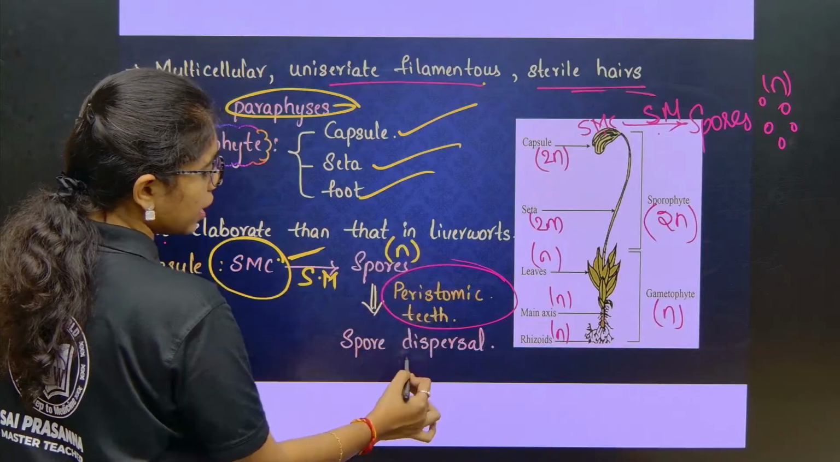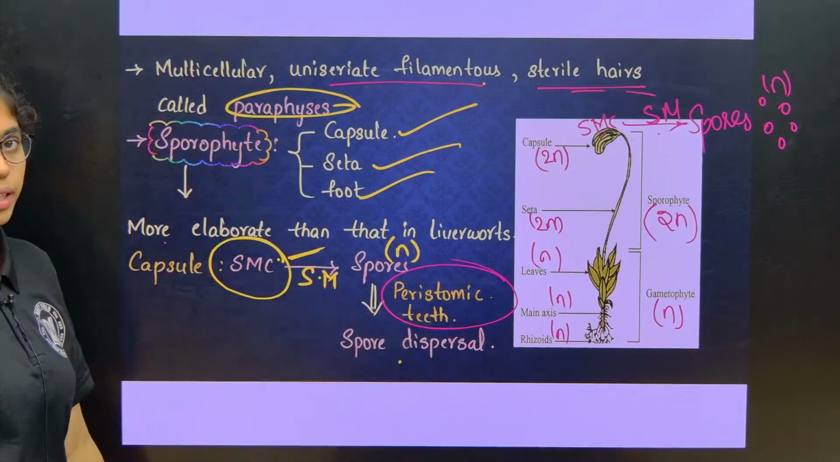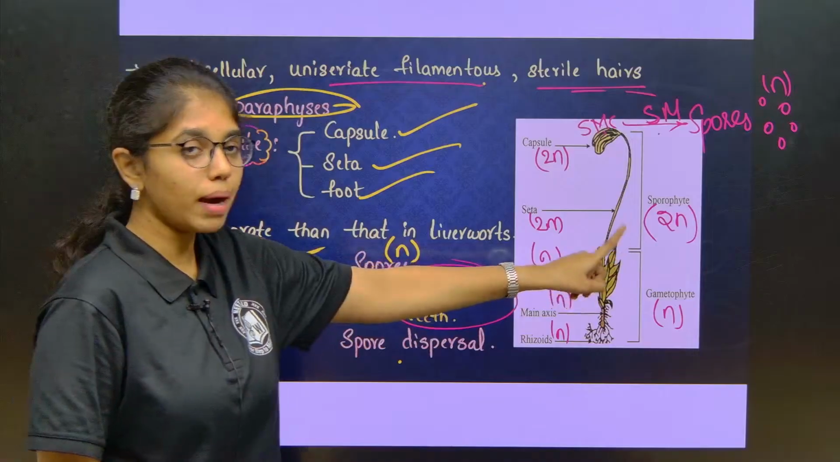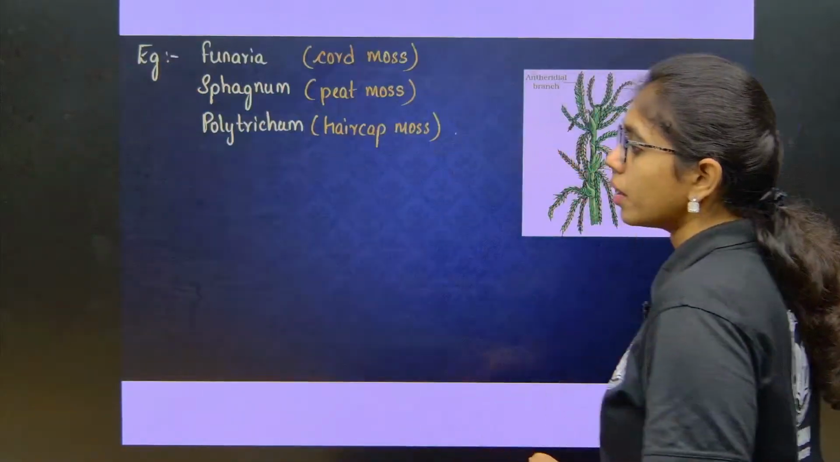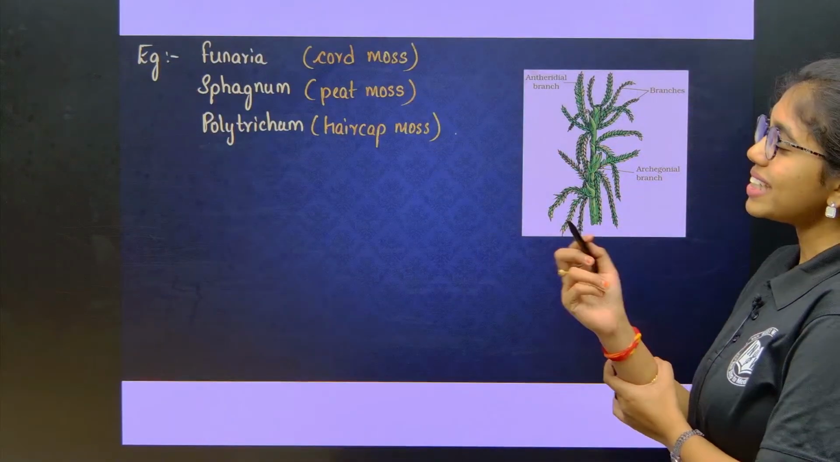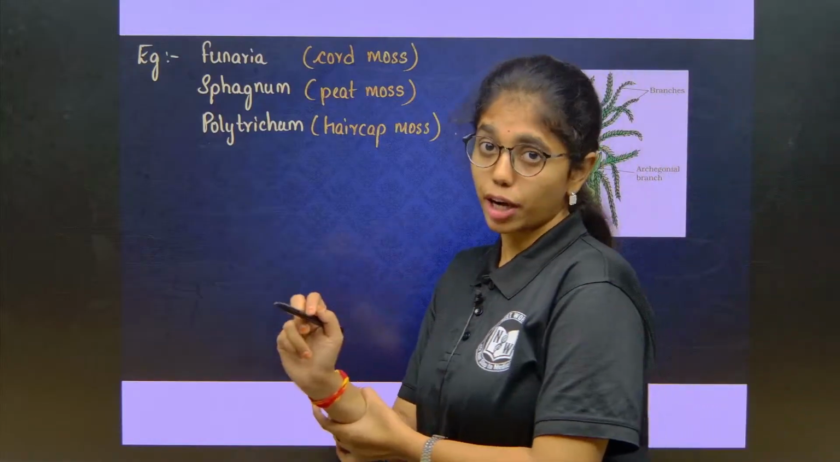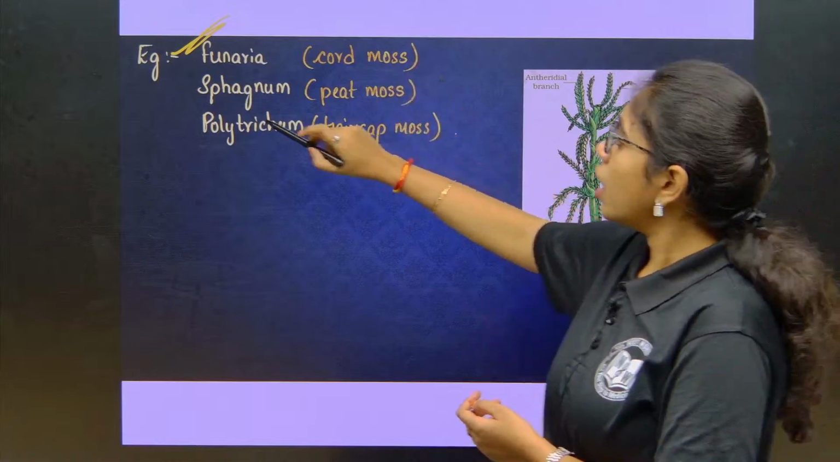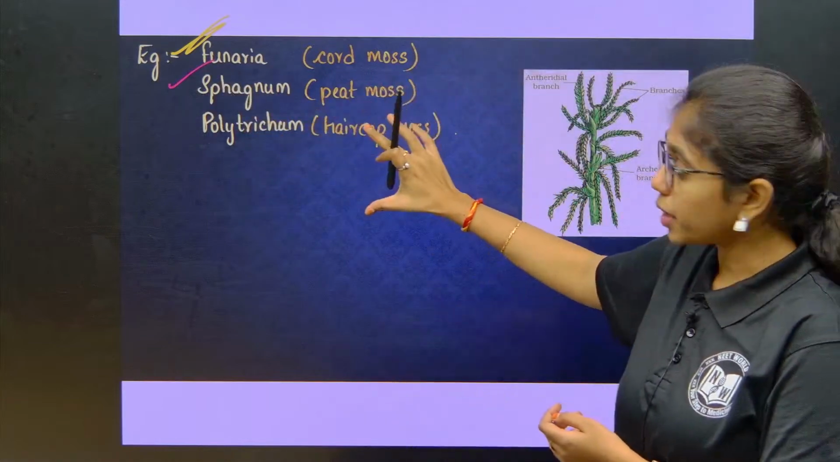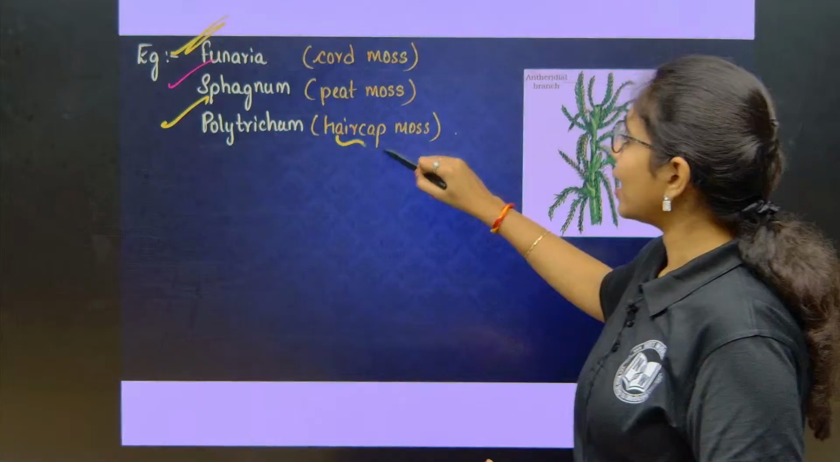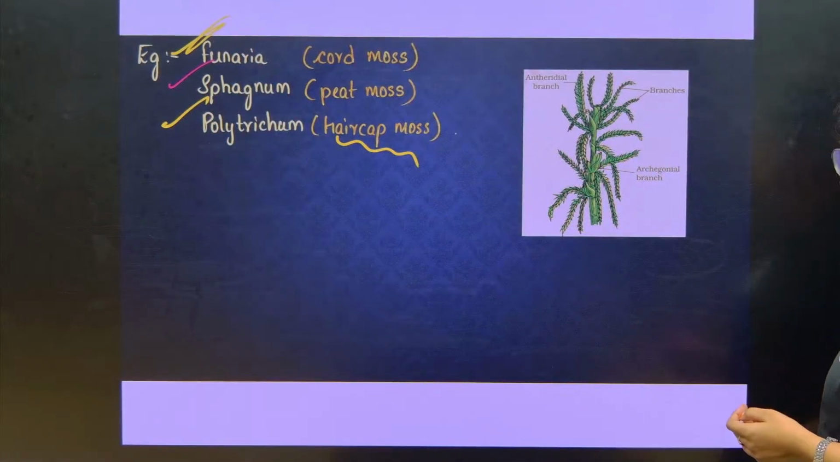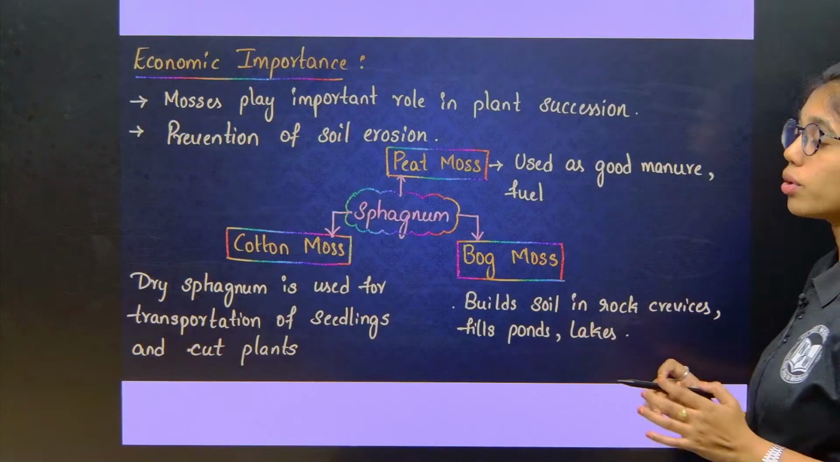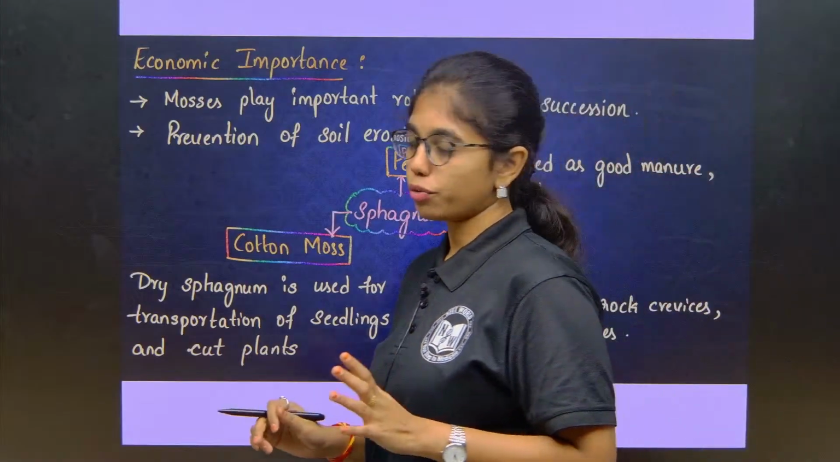Haploid spores will be released through peristomial teeth. Clear with the ploidy also, right? Next. Here, the best examples of mosses in bryophytes include Funaria, which is commonly called cord moss, Sphagnum, which is called peat moss, and Polytrichum, which is called hair cap moss. Clear? Now let us look into the economic importance of bryophytes.